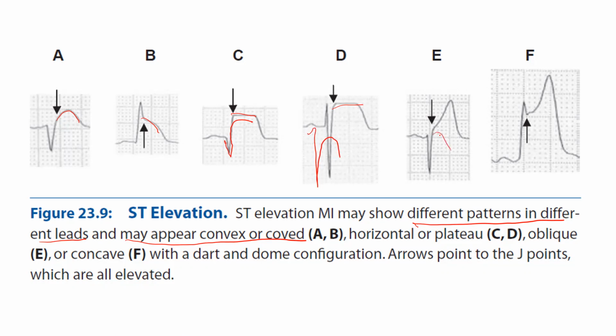Here it appears more of a J point elevation only. Yeah, right. And here this R wave had gone up and it did not come down. See, same type like this, but here it directly went for a slope, whereas here it went up and it came down. So all these are different patterns, and these arrows are being shown at J point, 1, 2, 3. These are the J points which are having elevations. So these are the different patterns you should be able to identify and recognize.